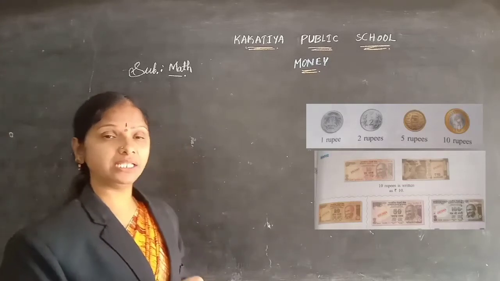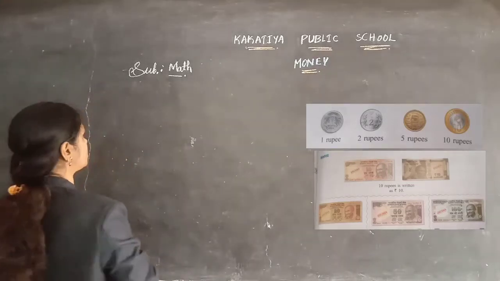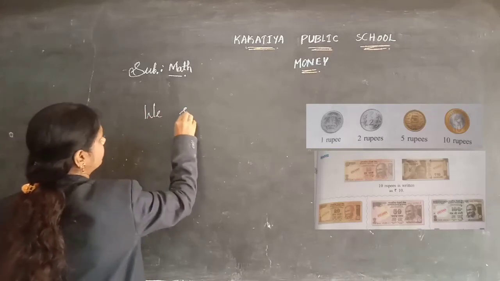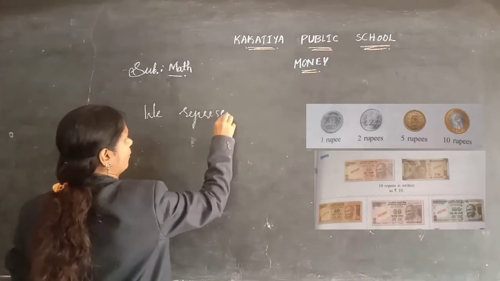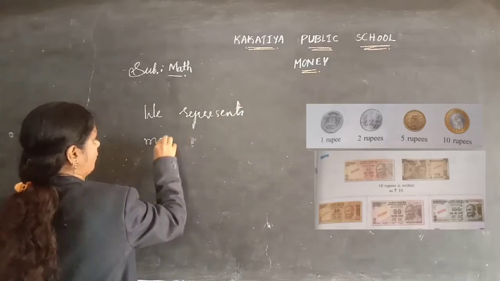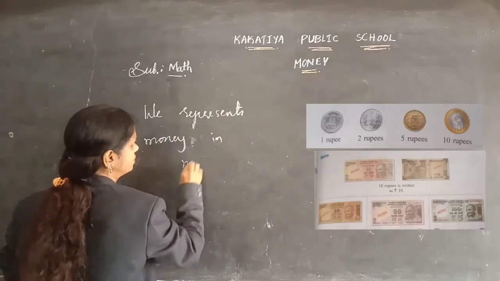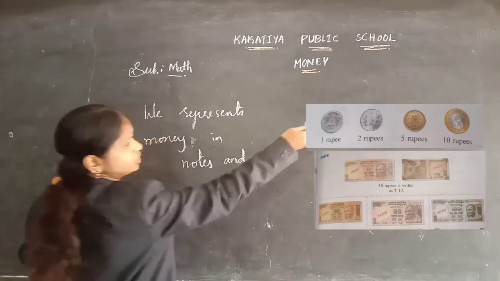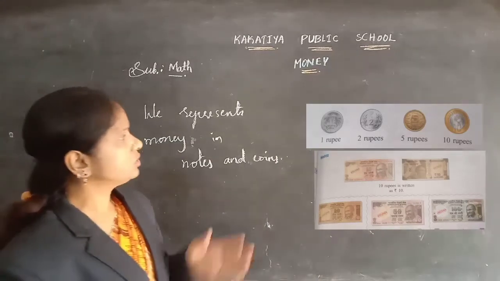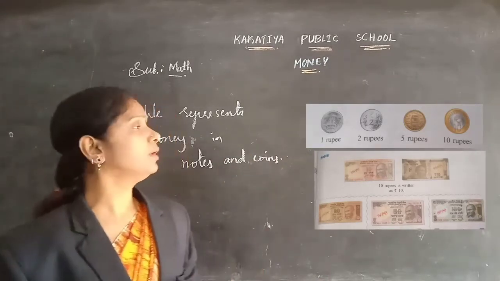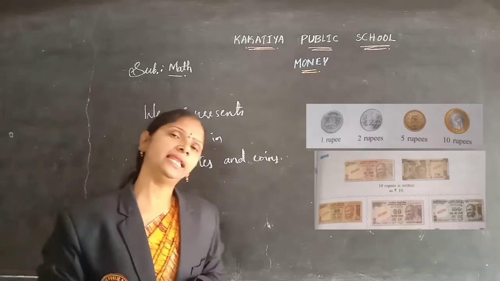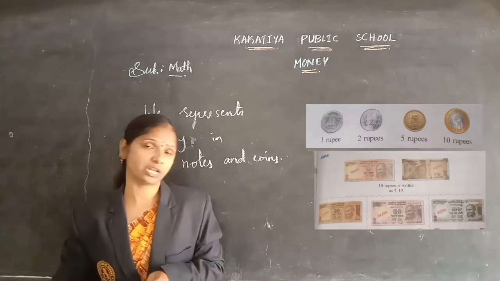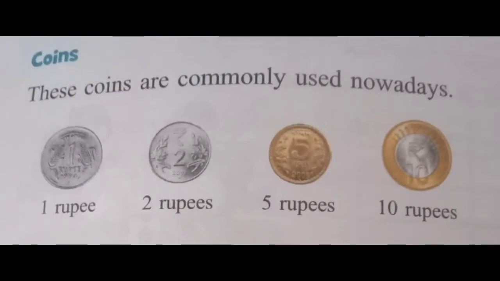So it means we represent the money in notes and coins, which you can see in this picture, children. You can see here some notes and some coins. In daily life, which types of notes and coins can you see, children? Yes, this is our Indian currency, which you can see in coins.